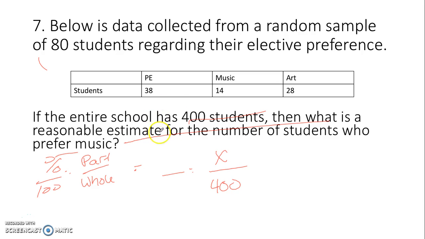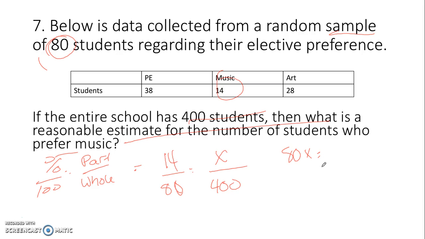Okay, so now percent over 100, or in this case, we're going to do the random sample of 80. So to find the percent, it's kind of like part over whole again. So 80 is what our 100 is going to be, because 80 is the whole, or the sample. So another way you might want to write it is the part over the sample. And then we know we want music, so we have 14 over 80. So now we cross multiply. 80x is equal to 14 times 400.